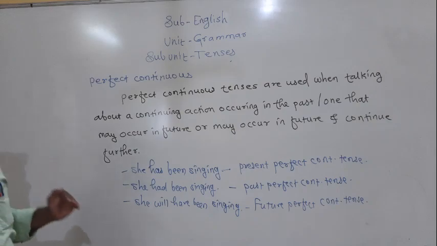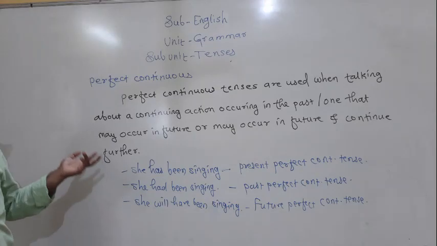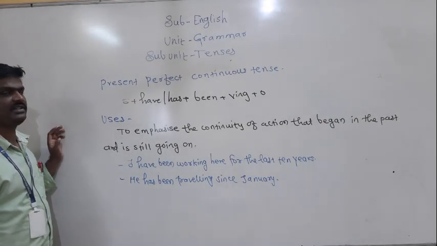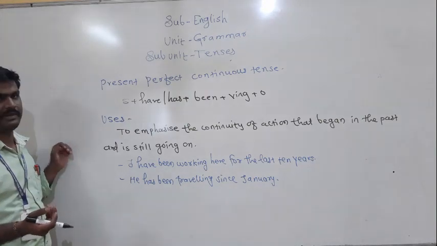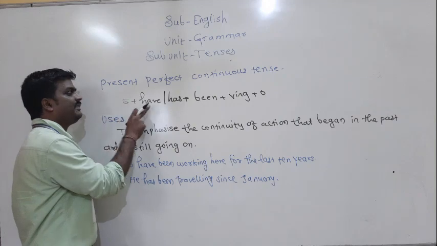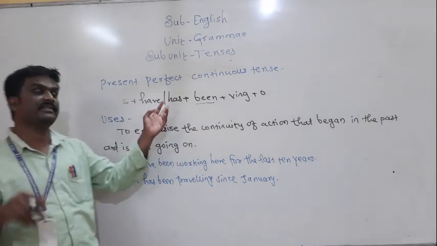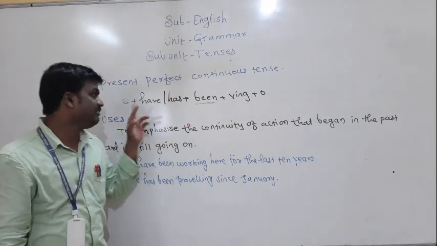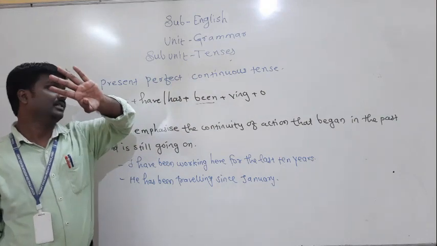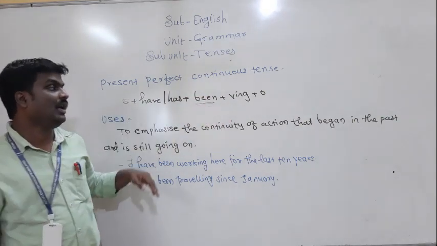Now we will discuss in detail the structure and uses of perfect continuous tenses. What is the structure of present perfect continuous tense? Subject plus have/has plus been. In perfect tense, we use have/has plus the third form, but here we are using been, and after been, the ing form of the verb, then the object.